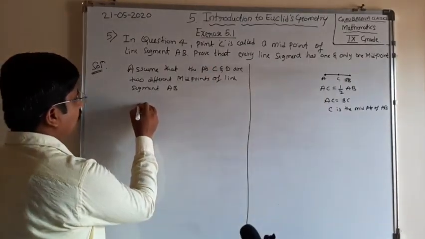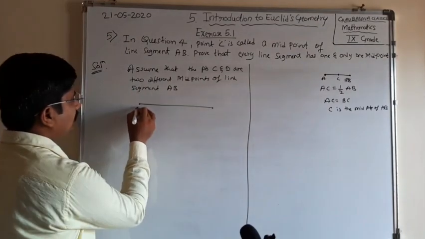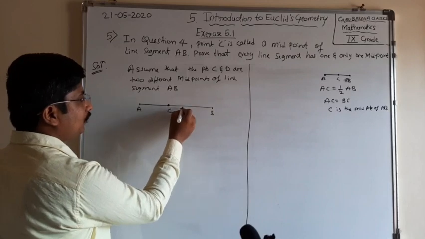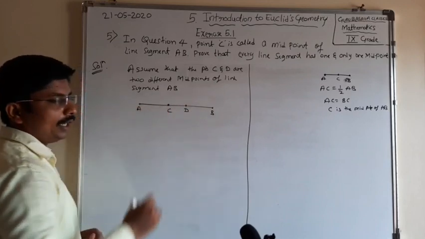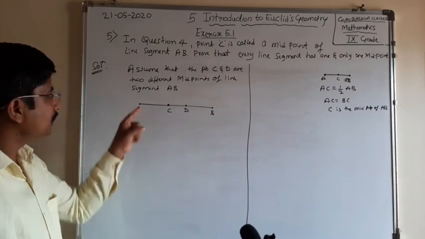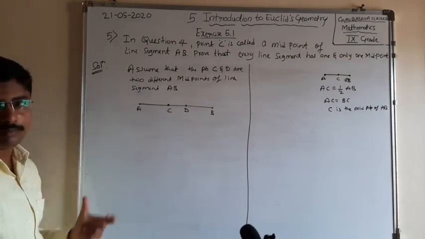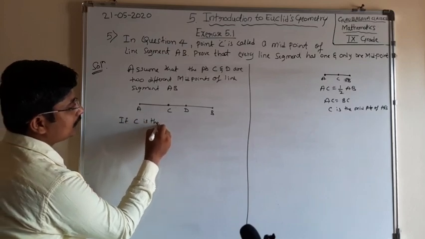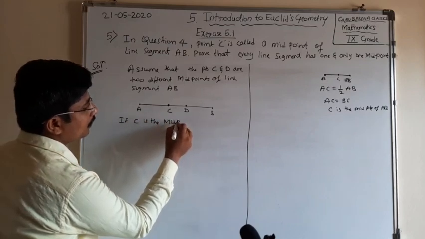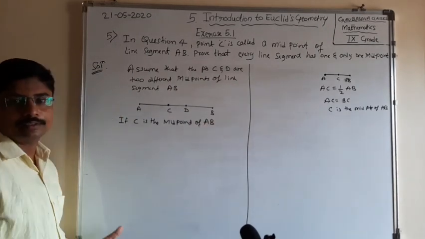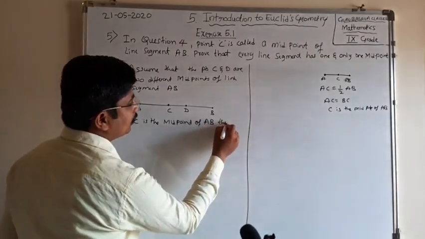Okay, I will draw that in the form of a diagram here. See here, AB is a line segment and C is one midpoint and D is also another midpoint. Now if C is the midpoint of AB, then what we will get?